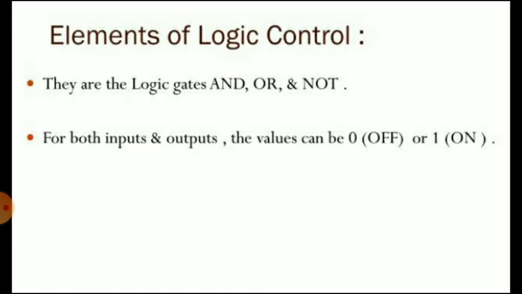So, elements of logic control. The basic elements of logic control are the logic gates AND, OR, and NOT. In each case, the logic gate is designed to provide a specified output value based on the values of the inputs. For both inputs and outputs, the values can be one of two levels, the binary values 0 or 1. For purposes of industrial control, we define 0 means off and 1 means on.